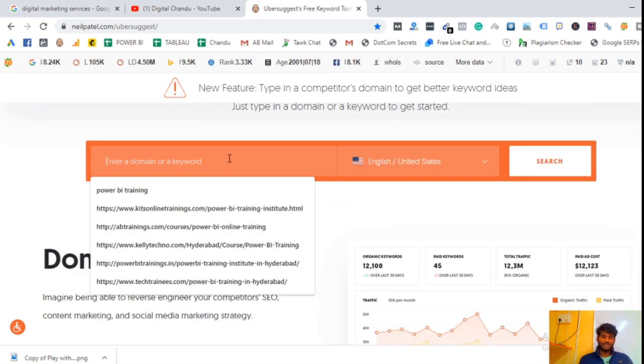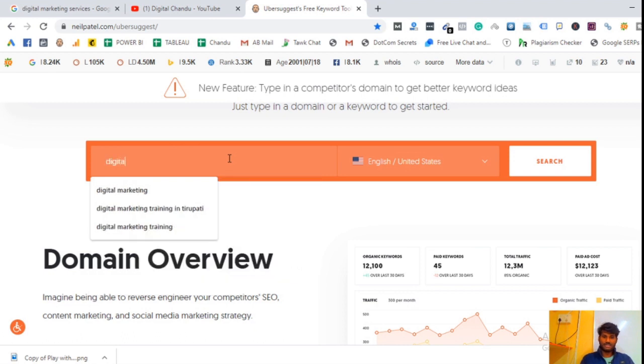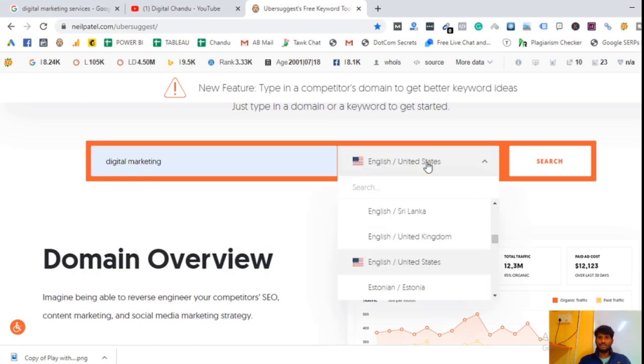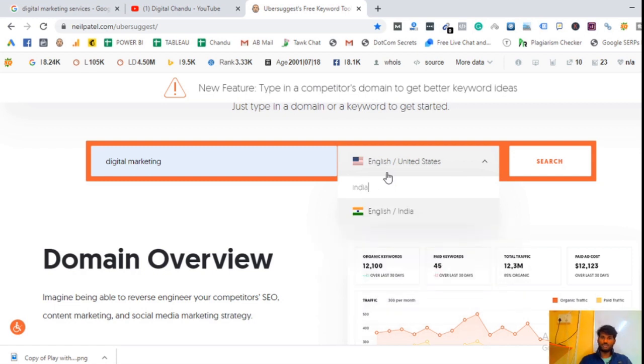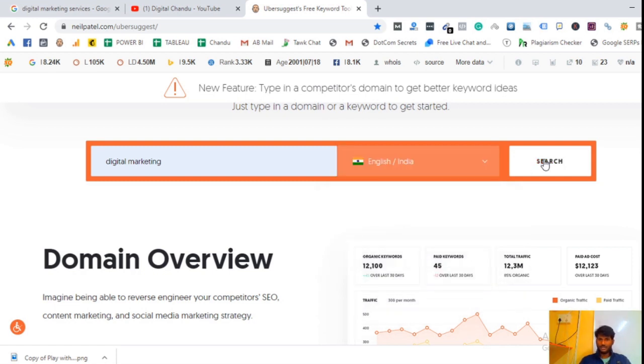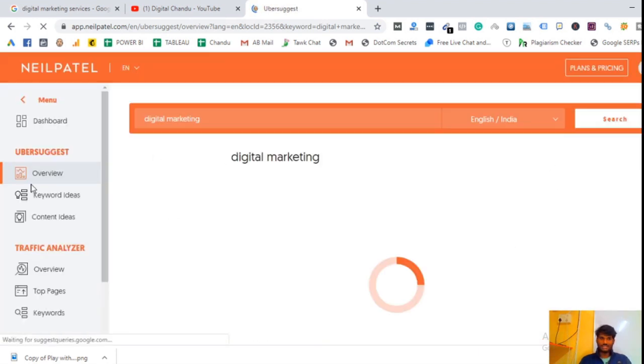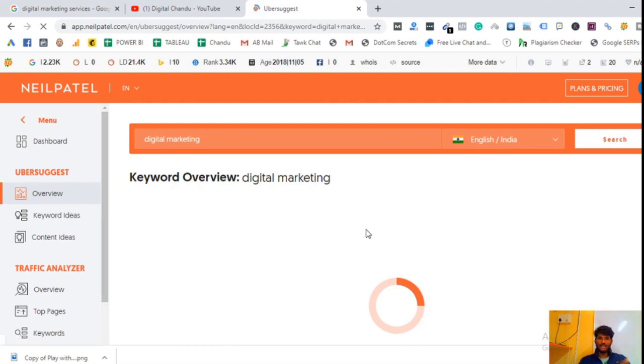tool, and whenever you click and search digital marketing, this is our target keyword here. Now here you can select country wise, and I am in India, so I'm entering India and clicking search. See, whenever you click search, it will look like this format, this interface.